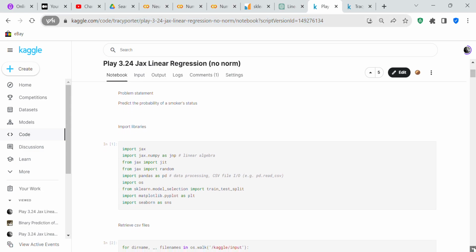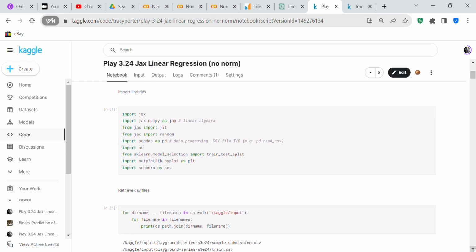After we've gone over the problem statement, we're going to go over the imported libraries. We're going to import JAX, which we'll use to create the linear regression model. Then pandas, which uploads the CSV files, converts them to data frames and processes data.